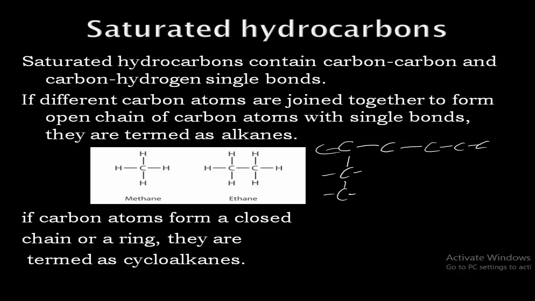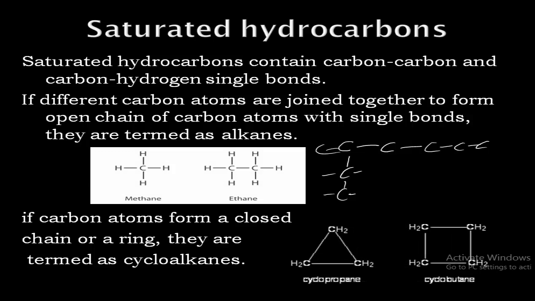Here are the examples for alkanes as well as cycloalkanes. In methane, there is a straight chain, meaning a closed chain is not present, an open chain is there. Also in ethane, carbon-carbon atoms are linked to form a straight chain, hence it is also considered an alkane.